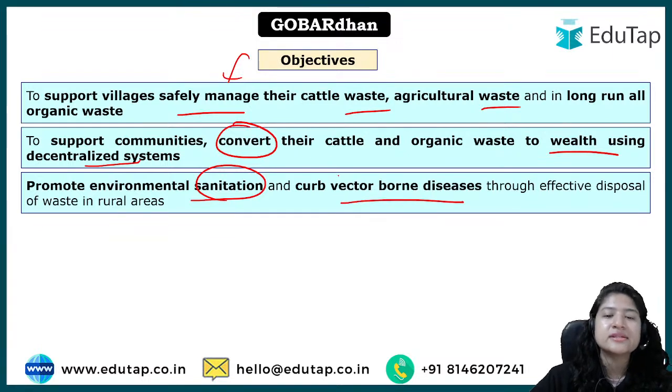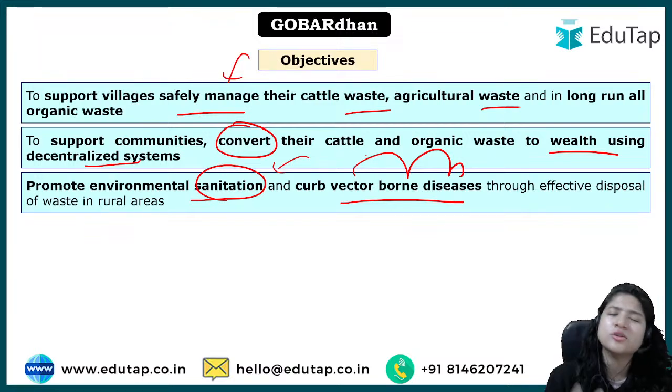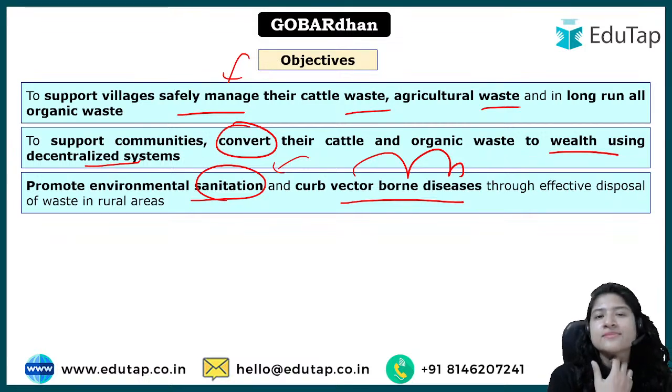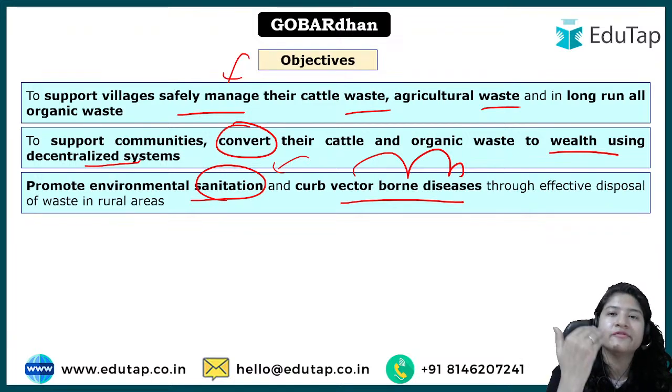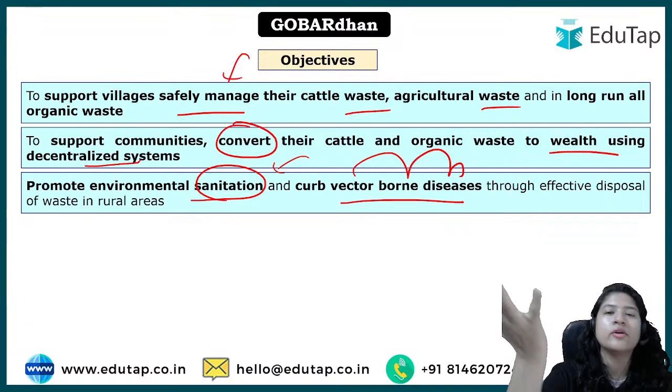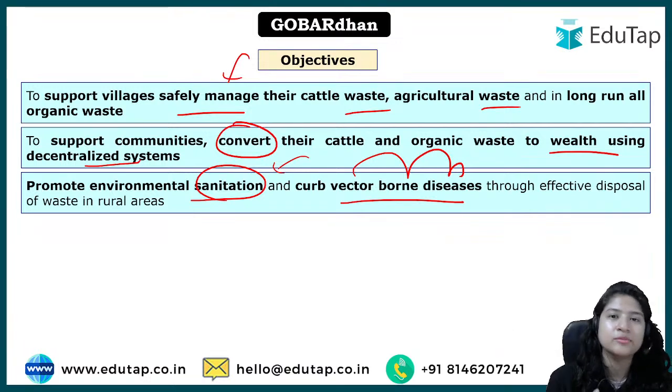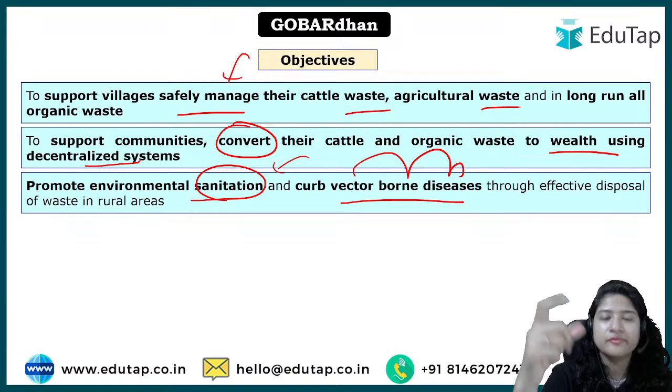ठीक है, because when the environmental sanitation is maintained, this helps to curb, to prevent the vector borne diseases. Vector borne diseases क्या होती है? देखो usually जो आपकी whatever diseases that a person gets, it is because of the microorganism, right? But for example, now there is a microorganism which is like 5 feet ahead of me, right? Now it cannot just crawl on its own and come to me, right? So what happens, there is a mediator which is known as vector.